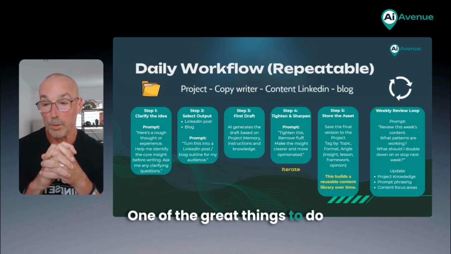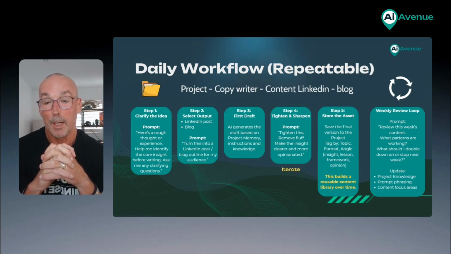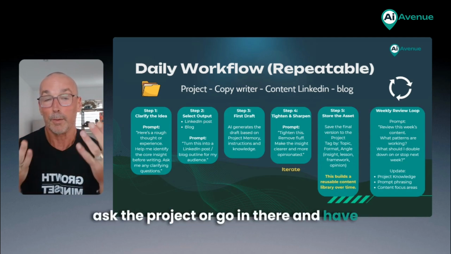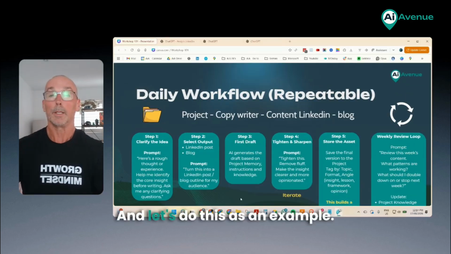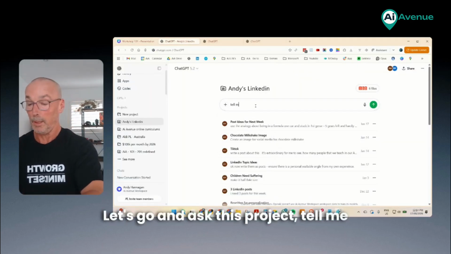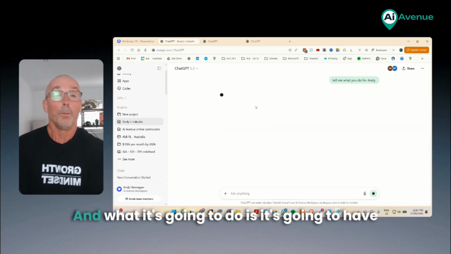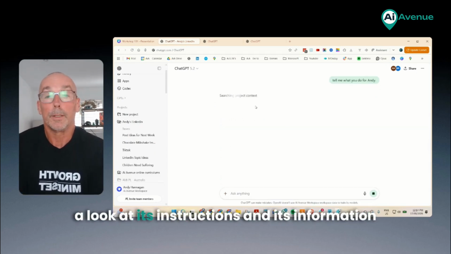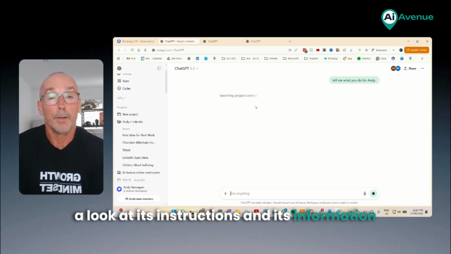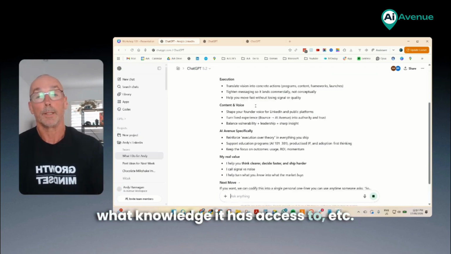One of the great things to do once you've set up a project is to actually ask the project, or go in there and have a conversation with the project. And let's do this as an example. Let's go and ask this project, tell me what you do for Andy. And what it's going to do is it's going to have a look at its instructions and its information based on how it's been designed and what knowledge it has access to, etc.